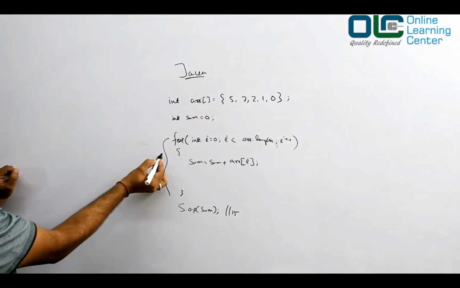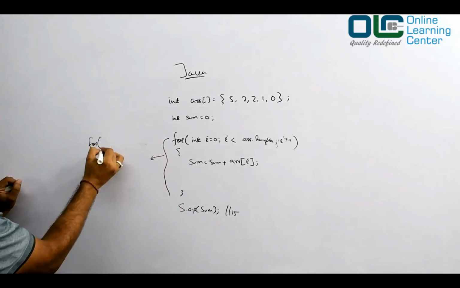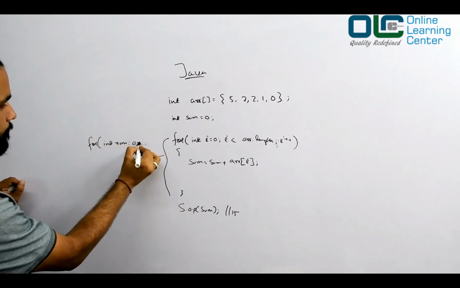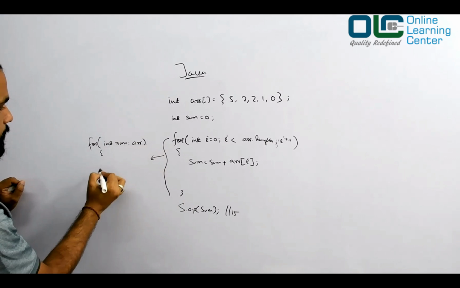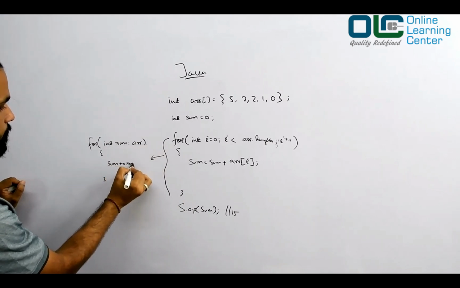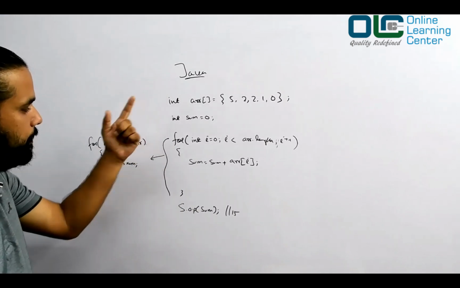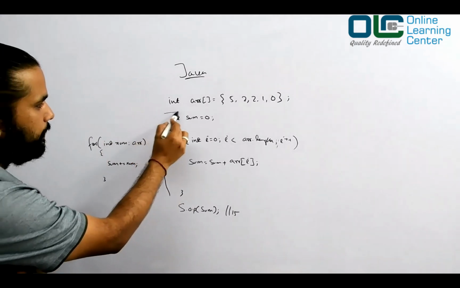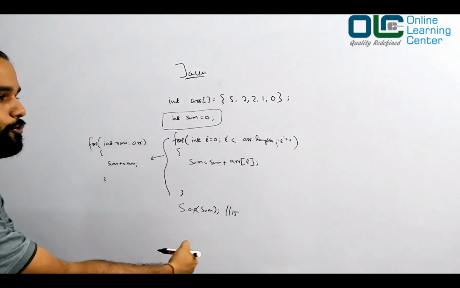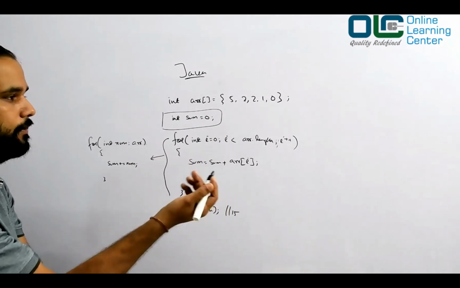You may say, we have one more, the enhanced for loop. Why don't you use it? You can use that also. You can say for int num from array, and you can still say sum plus equal to num. Same thing if you ask me. Now the biggest pain point here is that you are maintaining a variable called sum, and then you are using a loop. You may say what's wrong, that's what we traditionally do even in C programming.